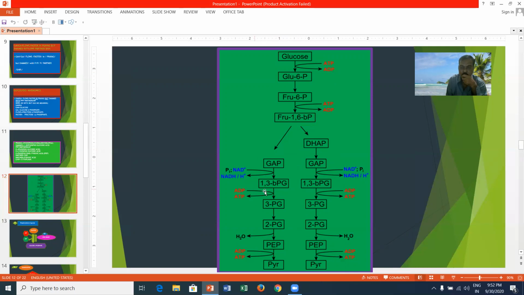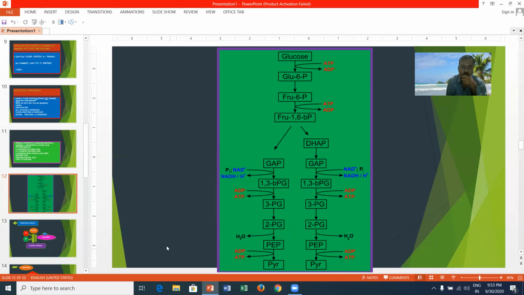Here once again it goes through phosphorylation and converts into 3-phosphoglyceric acid. 3-phosphoglyceric acid is converted into 2-phosphoglyceric acid. 2-phosphoglyceric acid undergoes dehydration. By removing the water molecule, it converts into PEP. PEP means phosphoenol pyruvic acid. The phosphoenol pyruvic acid undergoes phosphorylation, and once again it converts into pyruvic acid.